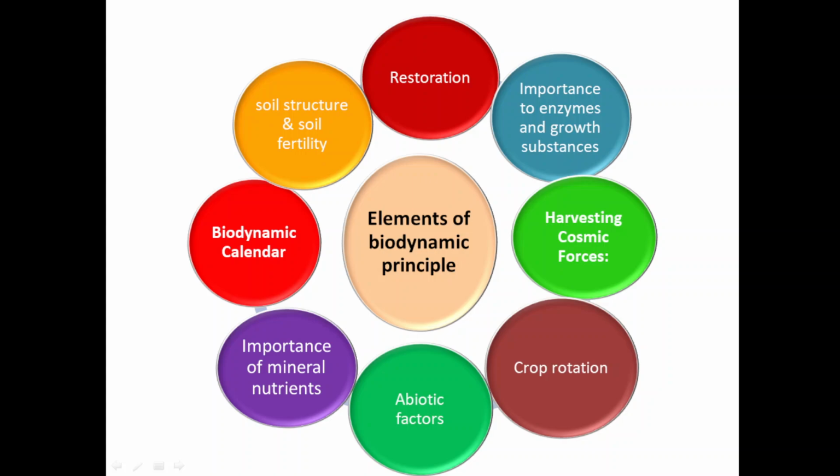Abiotic factors. Most of the plants will grow under the influence of abiotic factors like temperature, carbon dioxide, light and water. All these are needed for the process of photosynthesis, and by photosynthesis the plant will produce its food material. So these abiotic factors are important. For example, nitrogen is required.